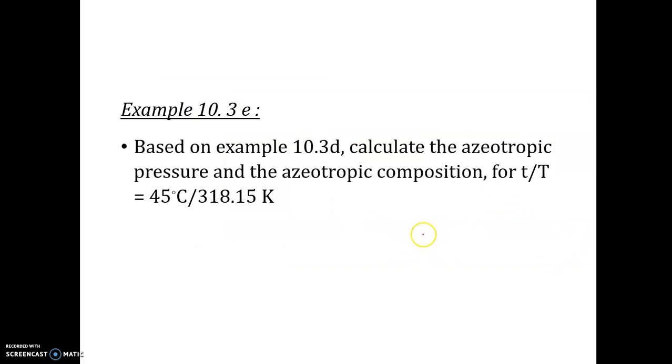So now we look at example 10.3e from earlier. It says calculate the azeotropic pressure and azeotropic composition for a temperature of 45 degrees Celsius. So at 45 degrees Celsius, what is the pressure at which both the liquid and vapor compositions will be the same, and they will have a constant boiling point, either maximum or minimum, it doesn't matter. And what is the composition? The azeotropic condition changes. If I say for a temperature of 100 degrees Celsius, the azeotropic pressure will be different. So you can recalculate and so on.